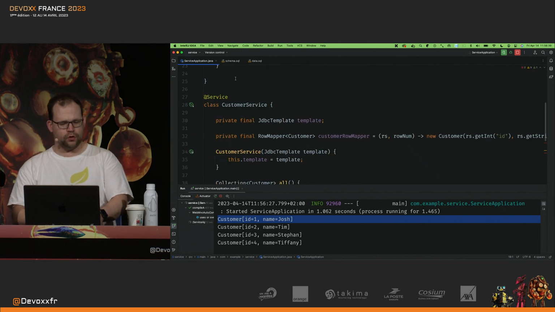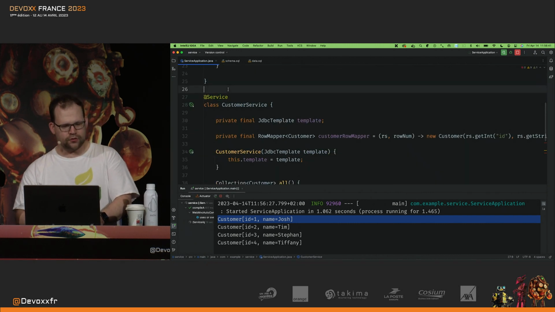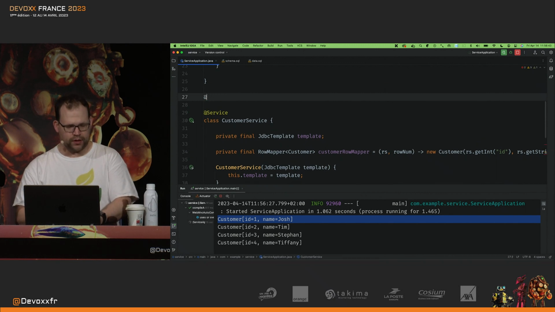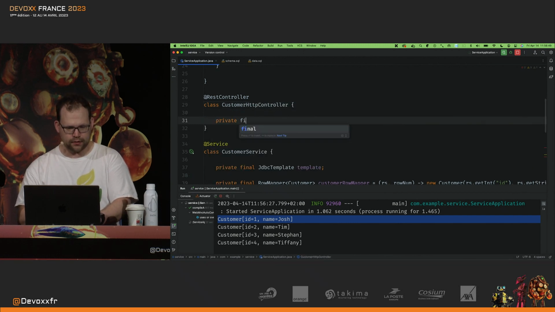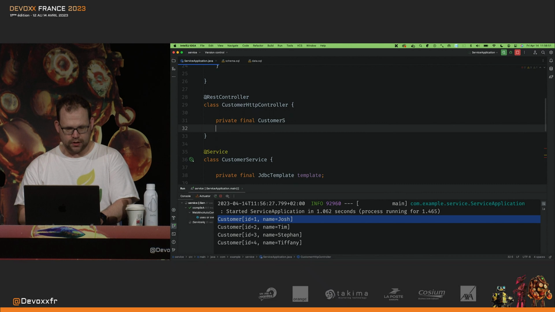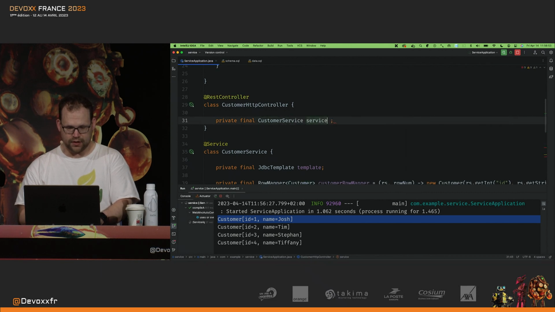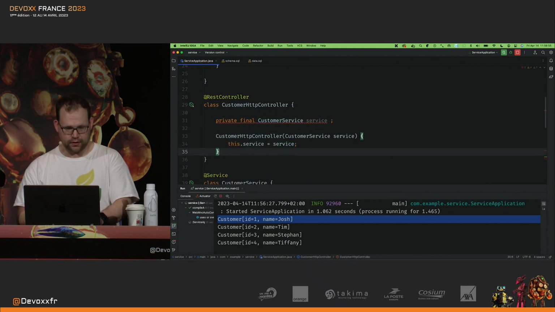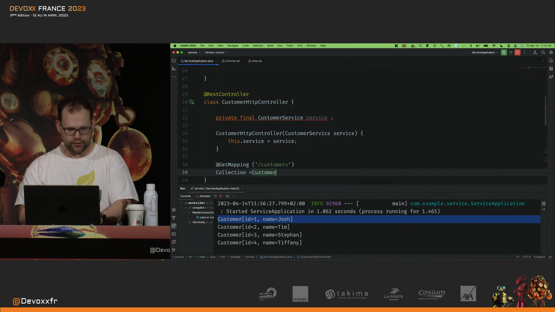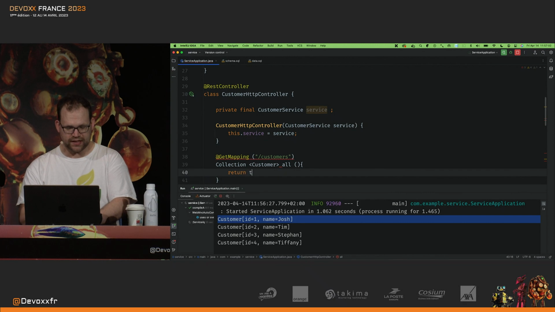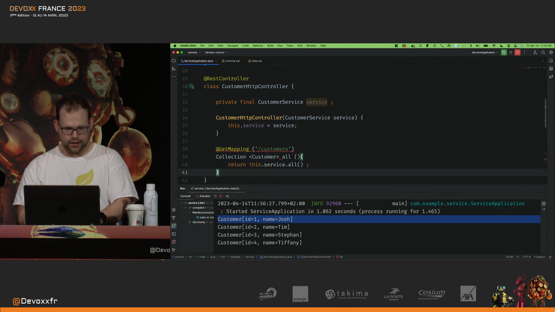So what I wanted to do is, we've got the data there, but I also want to create an HTTP endpoint. So I'll create a REST controller here, like so, class CustomerHttpController. Very good. And here I'll inject my customer service into the constructor. Very good. And we'll say GetMapping customers, collection of customer, all. And I'm just going to delegate to that service that we just created. Pretty straightforward, right? Not a big deal here.